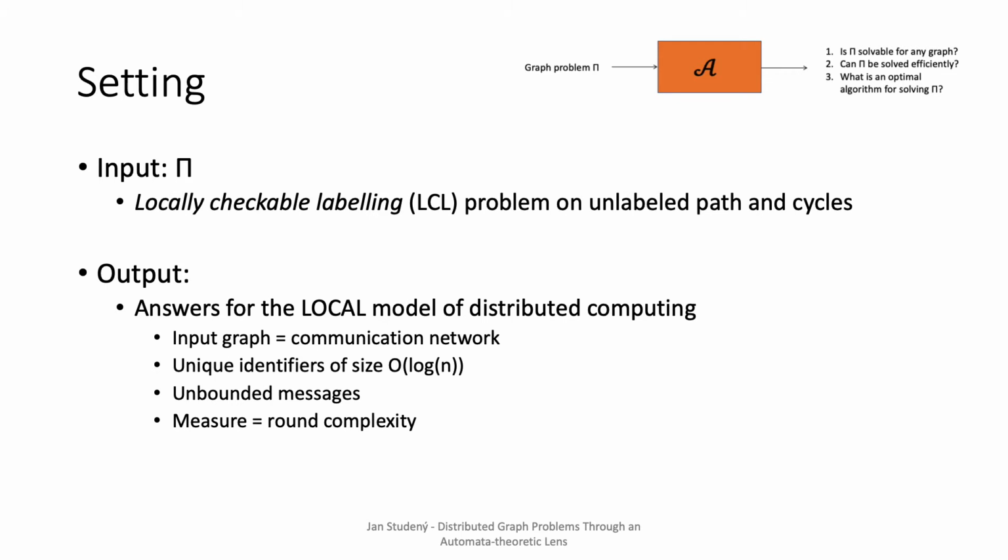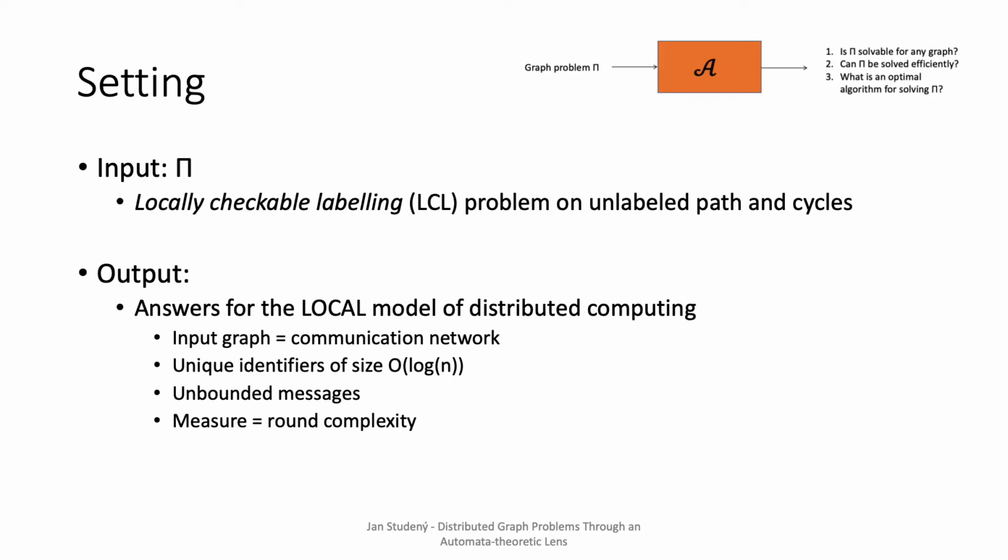On the output side, we give the answers for the LOCAL model of distributed computing. In this model, the input graph describes also a communication network. Each node has a unique identifier of an order of log n bits, and in each step, nodes can exchange arbitrarily long messages with their neighbors. The key measure in this model is the round complexity. Round complexity measures the number of rounds required until every node has finished exchanging messages. Hence, the lower the complexity, the more efficient the algorithm is.